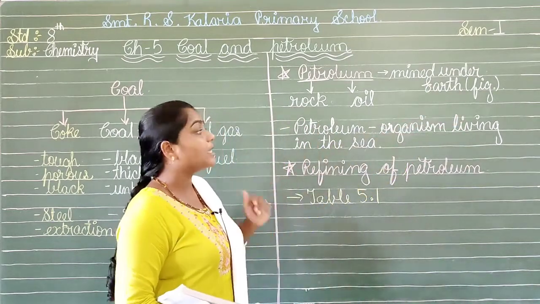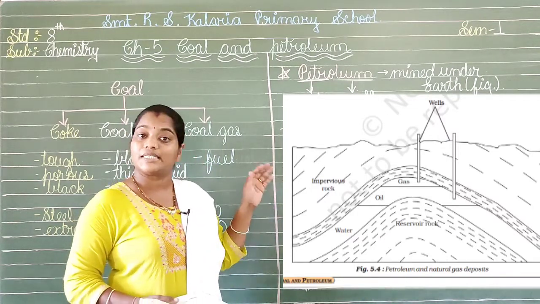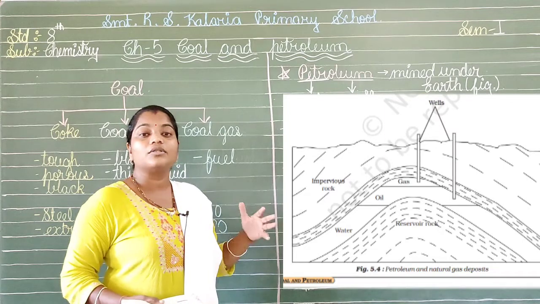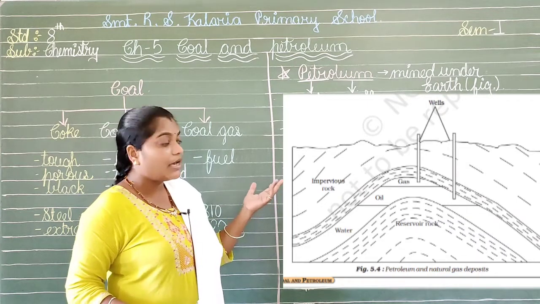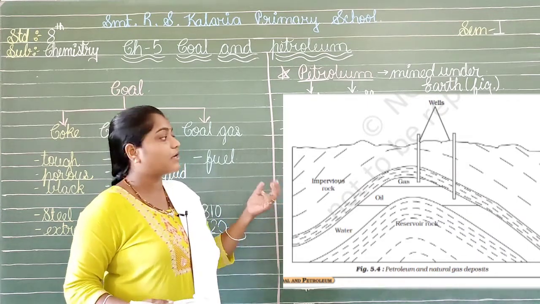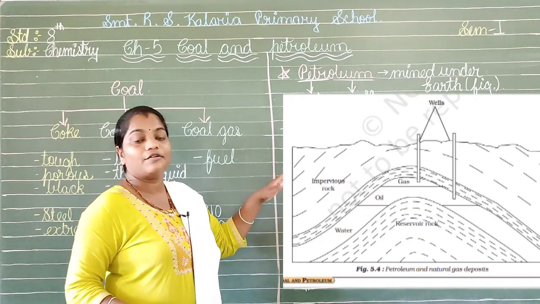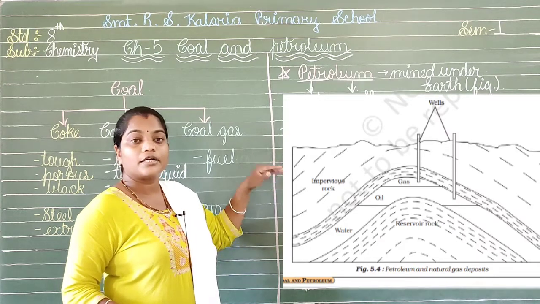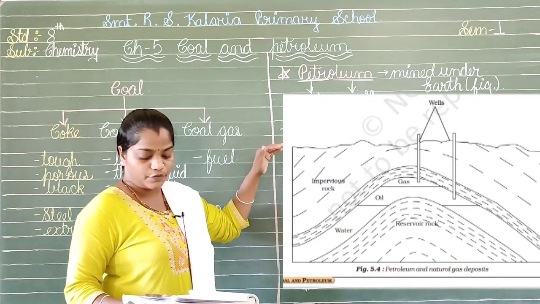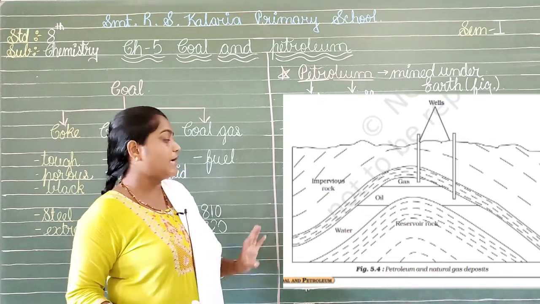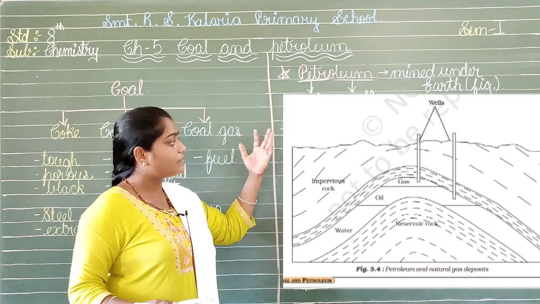As we can see over here in the picture, there are some layers separated by nature itself, which is showing us how things are present in nature in different ways. The first one, at the bottom, is the reservoir rock. From this reservoir rock we can find the petroleum, that is the oil, which you can find here in the second layer, and on top of it we have the oil. So this oil is also going to be useful for us. At first we have the reservoir rocks, then we have the water, and on top of that we have the layer of oil.